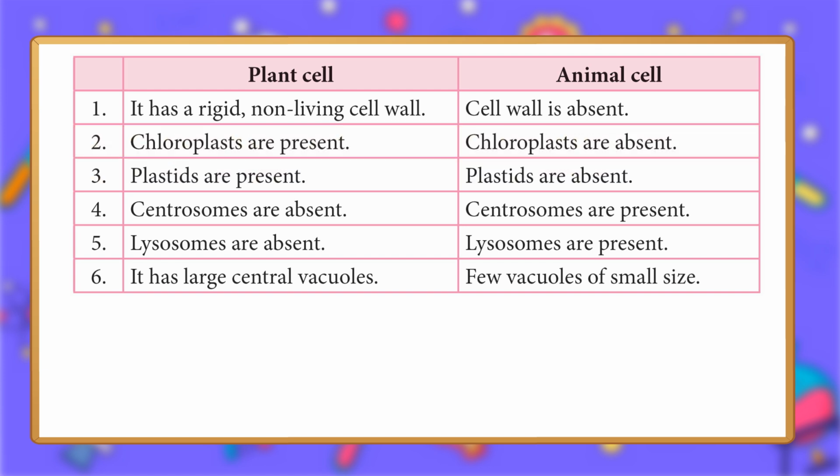Plastids are present in plant cells and absent in animal cells. 4. Centrosomes are absent in plant cells and present in animal cells. 5. Lysosomes are absent in plant cells and present in animal cells. 6. Plant cells have large central vacuoles, while animal cells have few vacuoles of small size.